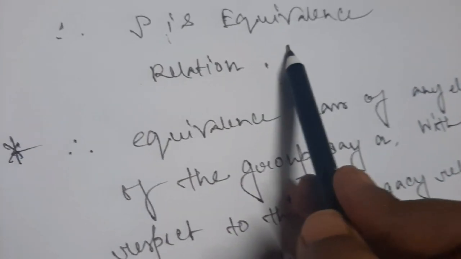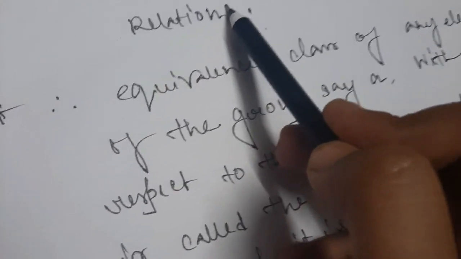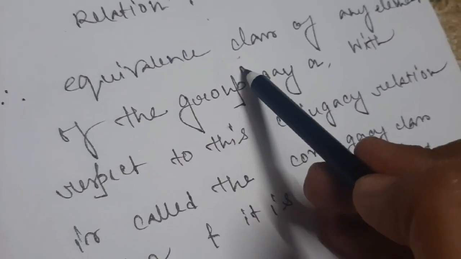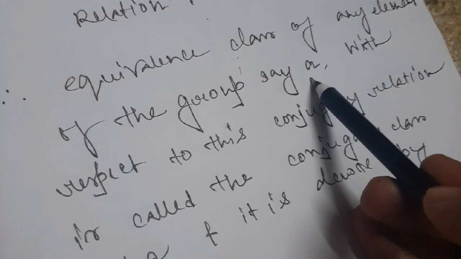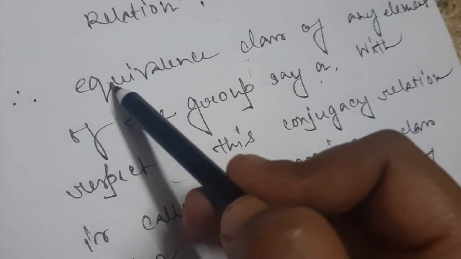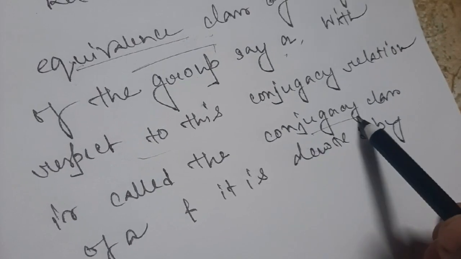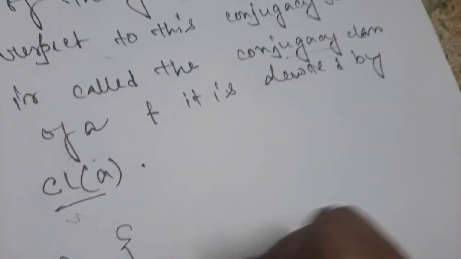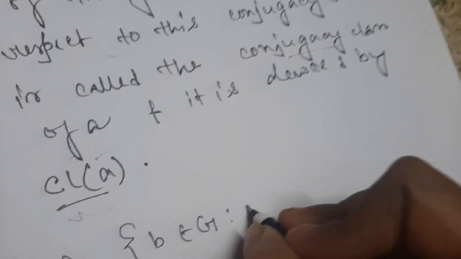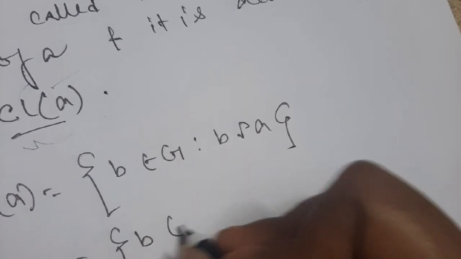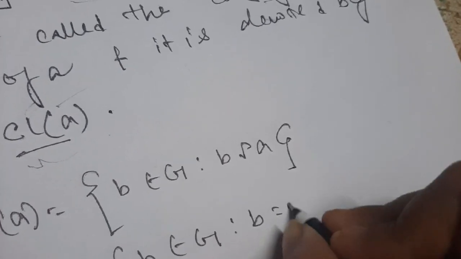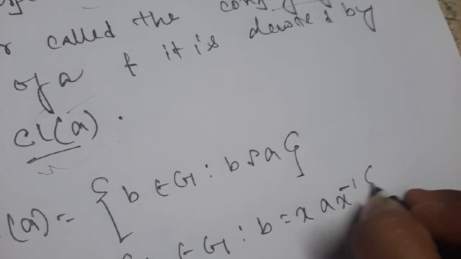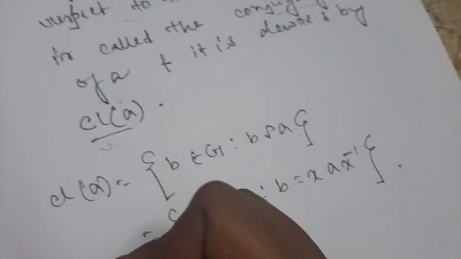Because this relation rho is an equivalence, and as this is an equivalence, an equivalence class for each and every element A will be generated with respect to this relation, and this equivalence class is called the conjugacy class of A, and it is denoted by this. Now what will be the definition of my class A? My class A will be the collection of all those elements B from G such that B is related to A. That means the collection of all those B belonging to G such that B equals XAX inverse. This is my class A.